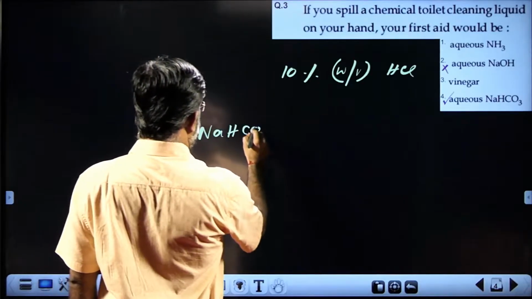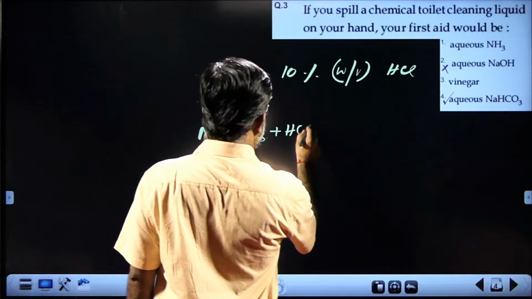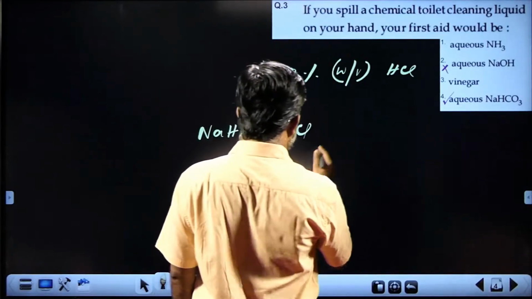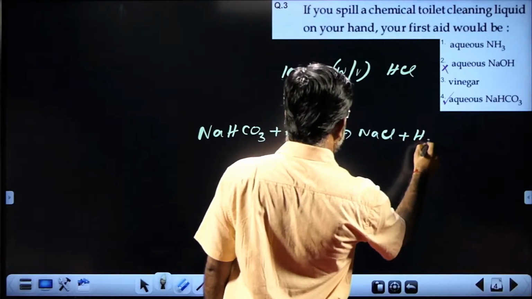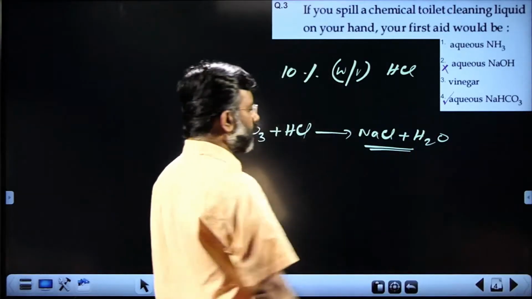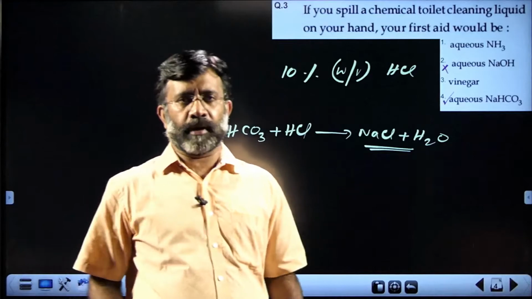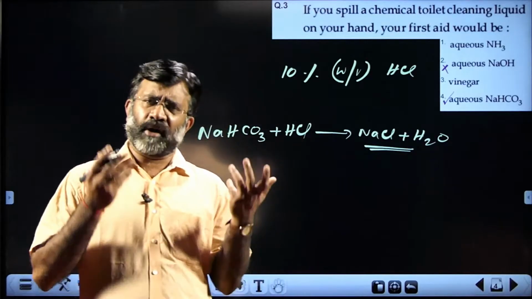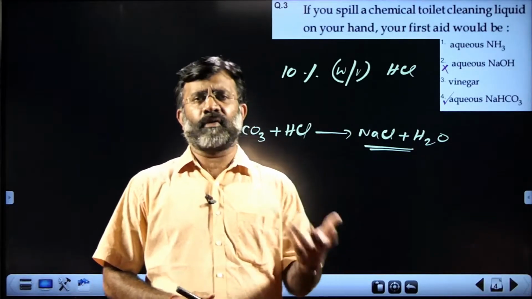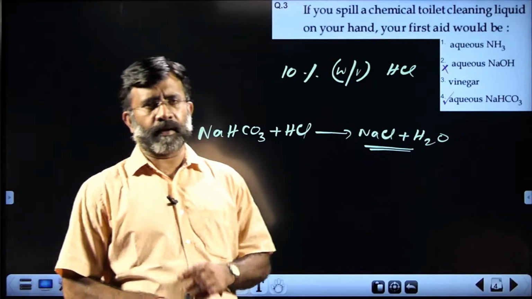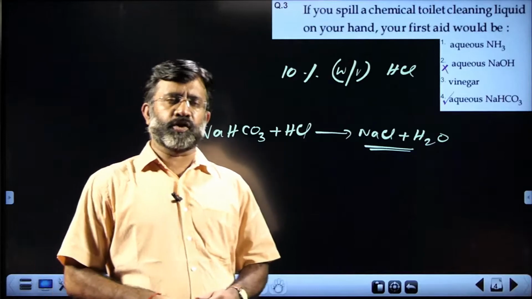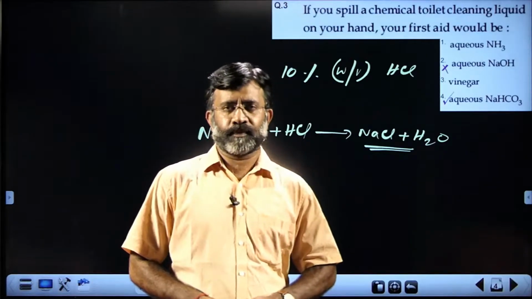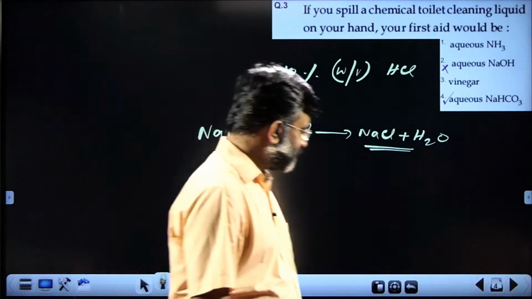Sodium hydrogen carbonate will interact with the HCl spilled on your hands, and you will get NaCl and H2O. The neutral products are formed and it is completely neutralized, based on a fundamental point regarding the corrosive nature of chemicals and the safety features you apply in the laboratory. Okay, next question.